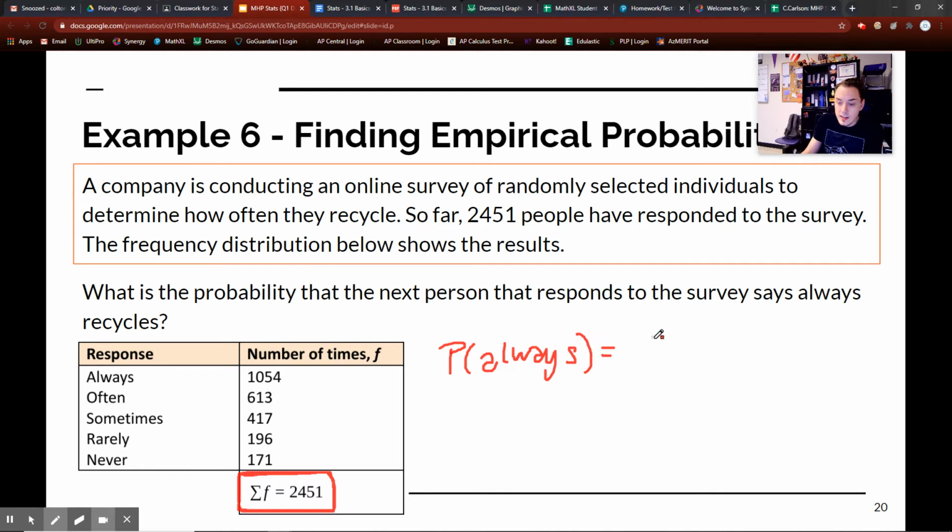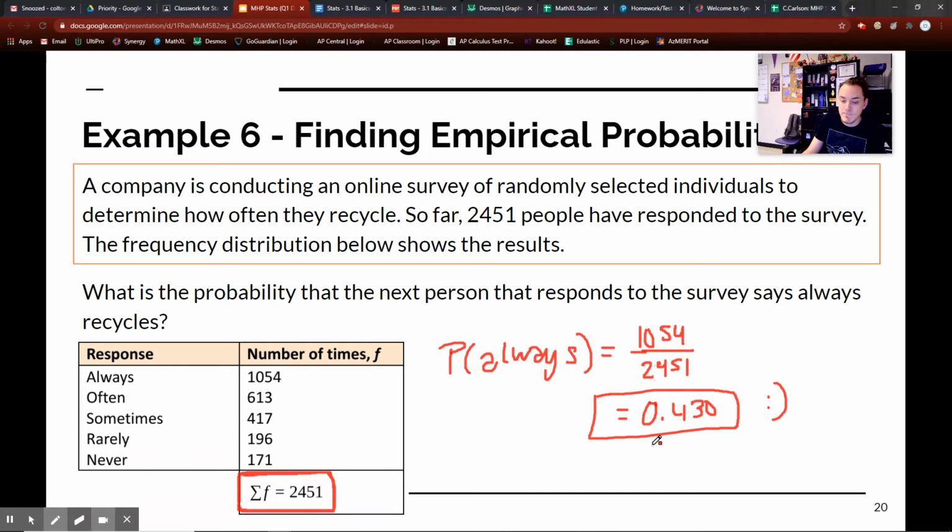So we have 1,054 people voted that over the total number of people that actually voted. Well, I got that flipped. Over the total amount of people who voted, so 2,541. And this, of course, reduces down to 0.430. Math Excel will more than likely ask you for a decimal version like this.